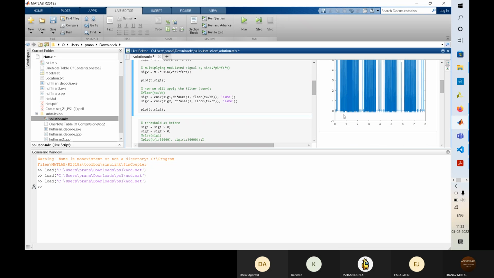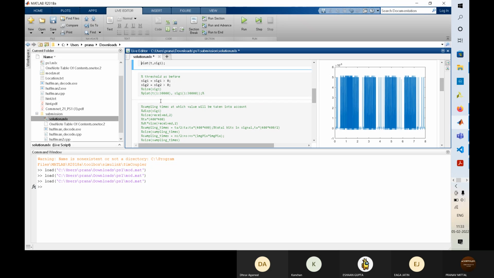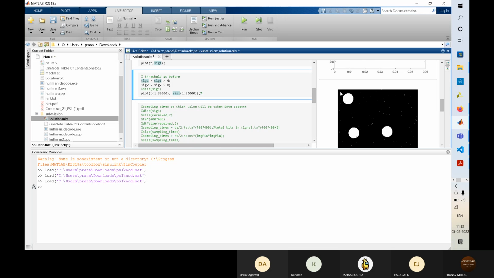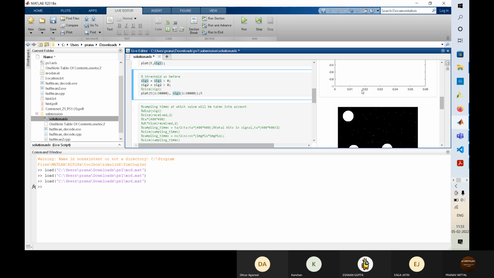This might not be obvious currently. I plotted the signal, so it's 0 only. As you can see here, it's mostly black, so it is 0, so that's nothing to worry about.